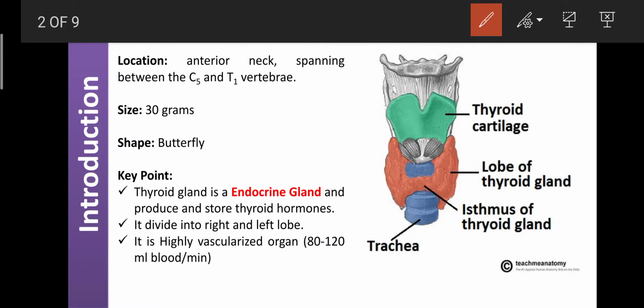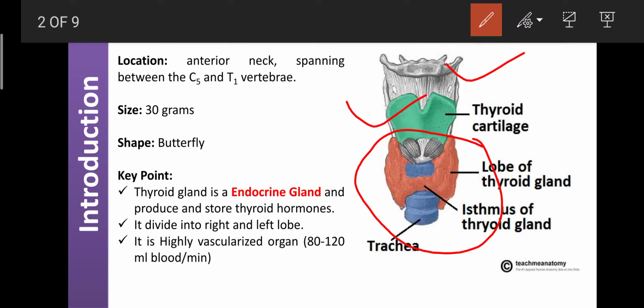This is the hyoid bone. Just below the hyoid bone is the thyroid cartilage. It is not the thyroid gland, it is the cartilage, one type of connective tissue. It is helpful to hold the thyroid gland. Just below the thyroid cartilage is the location of the thyroid gland.